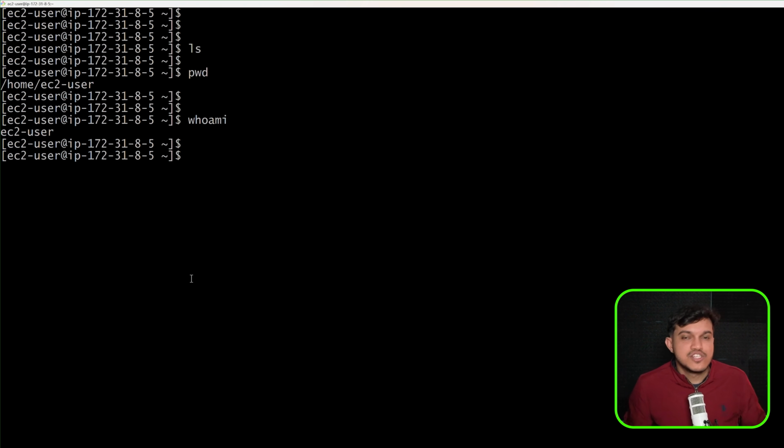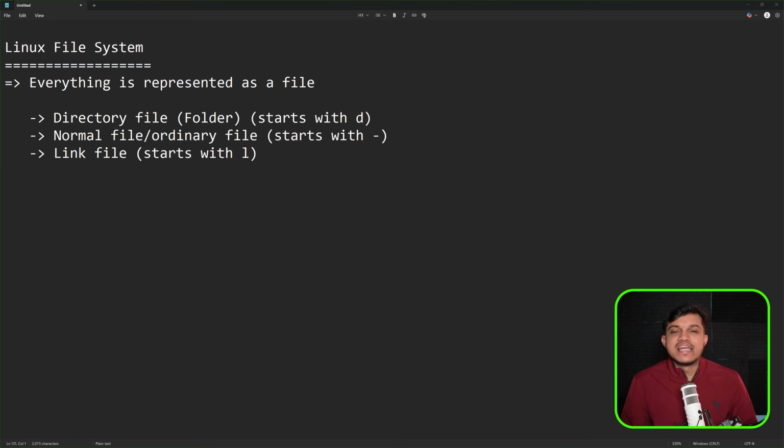Now, one by one, we shall start understanding the Linux commands. Now the setup is ready. Let's start learning some of the important or essential Linux commands. To start with, the Linux file system. Everything in Linux is represented as a file. In Windows, we say folder, we say this is a link file, this is maybe a file, but in Linux, everything is considered as a file.